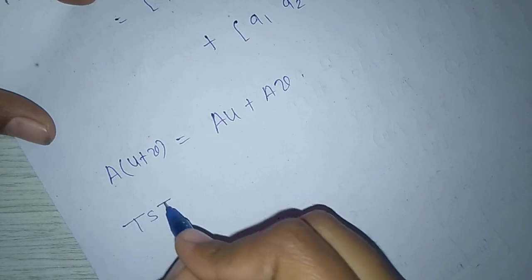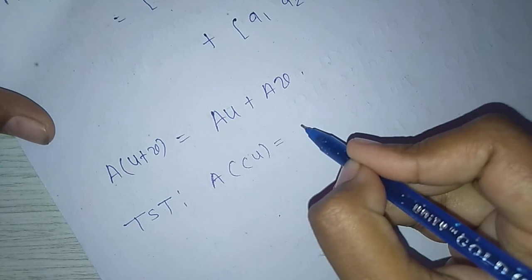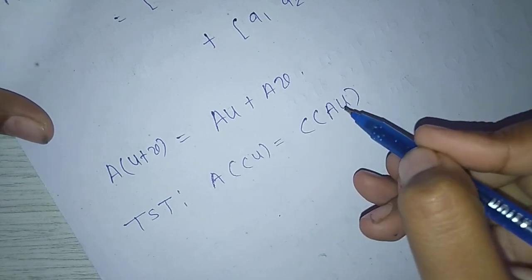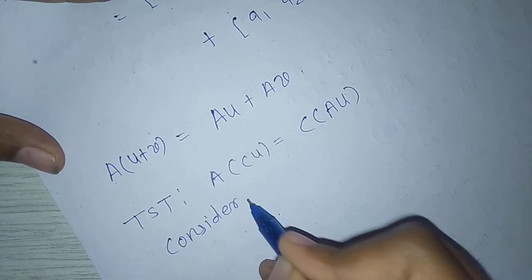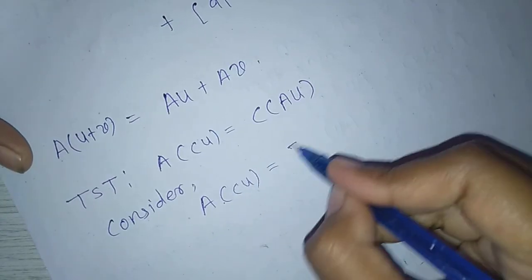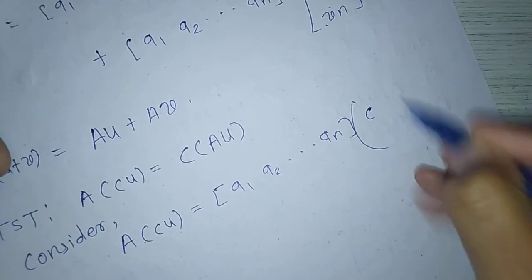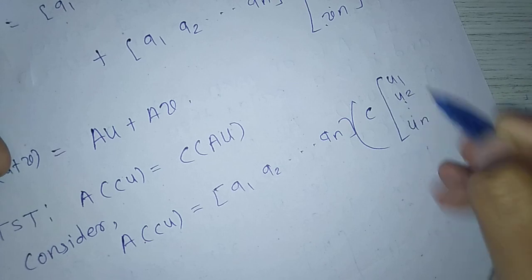Now to show part B, A(c u) = c (A u). Consider the left hand side, A(c u) equals [a1, a2, and so on, an] times c (u1, u2, and so on, un).